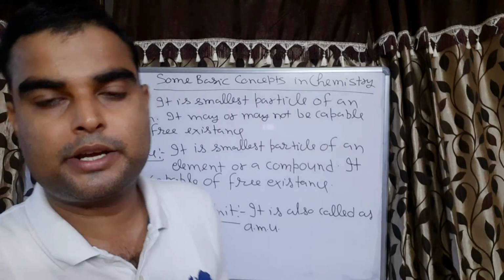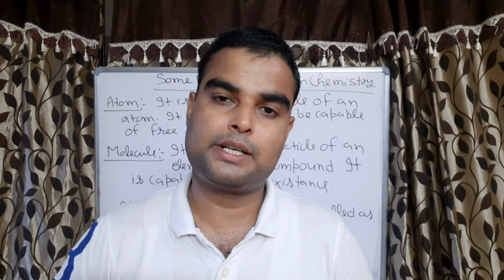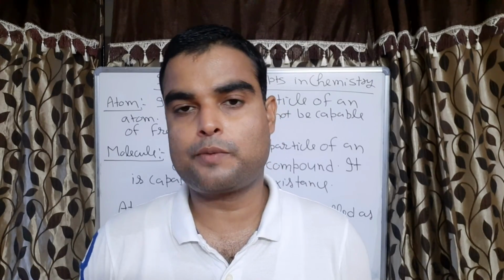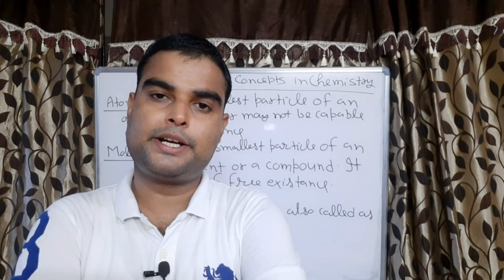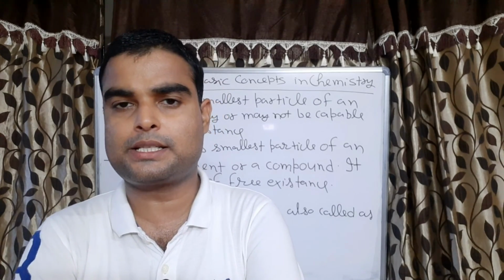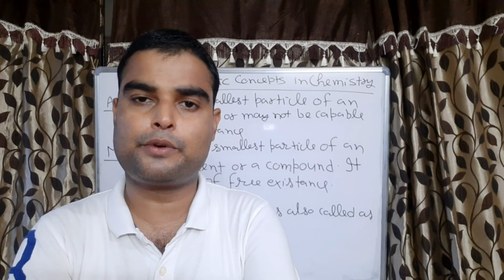So what is the AMU or atomic mass unit? It is 1/12 of the mass of an atom of carbon 12 isotope and its value is 1.67 or 1.666 into 10 to the power minus 24 grams.